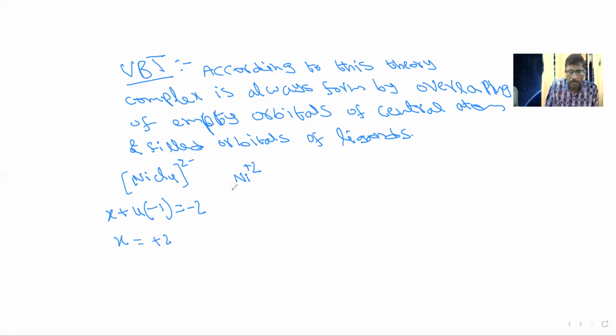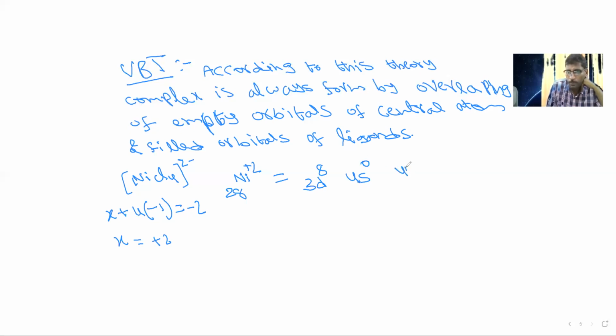Nickel's atomic number is 28. After calculating the oxidation number, we have to write its electronic configuration. The configuration of nickel will be 3d8 4s2. But here what is the charge of nickel? +2, which means a loss of 2 electrons. Electrons are always removed first from the s orbital, so 4s2 will become 4s0.